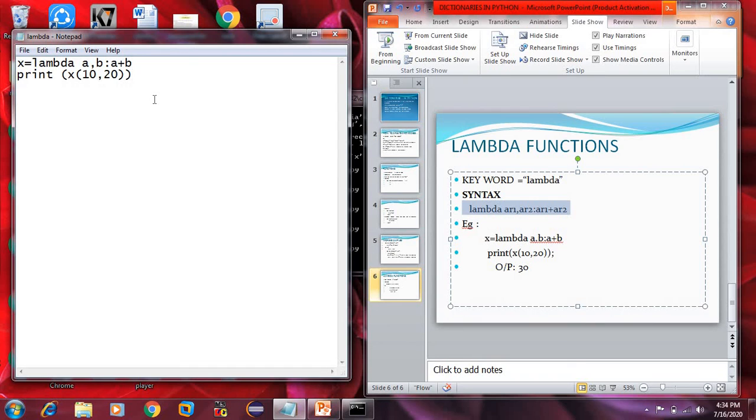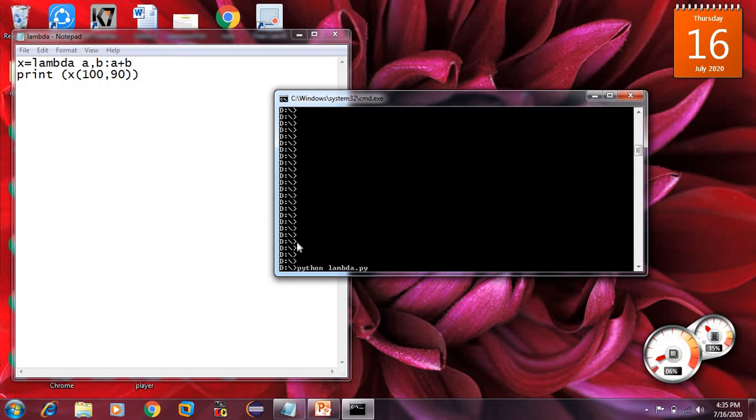Simple. In two lines we will finish a plus b. In the earlier example we finished in 3 lines, but here the syntax is just 1 line. It makes things easy. See guys, now I am printing. So we will get 190, because 100 plus 90 is 190.